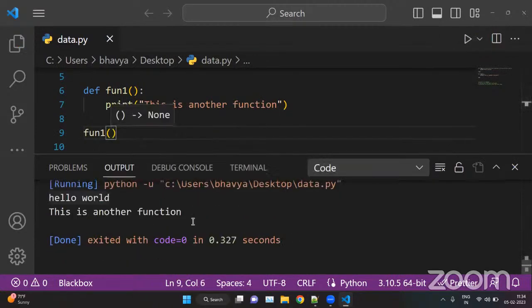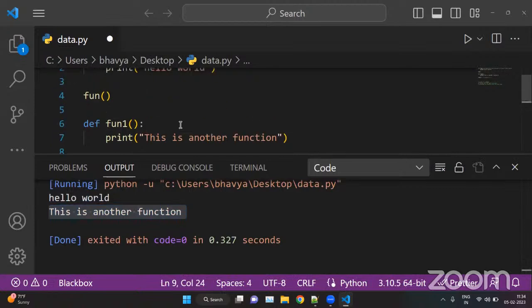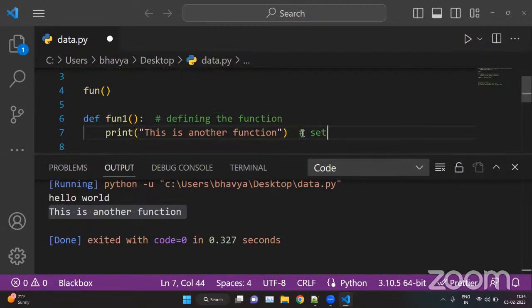When you run this, we have that other function. This is known as the function call. And this is known as defining the function. And this is known as the set of statements inside the function.